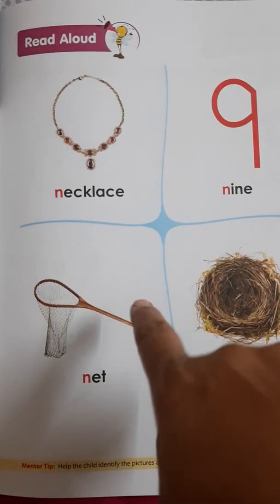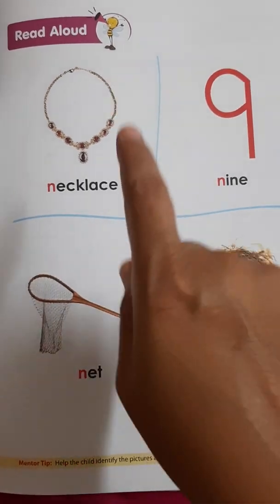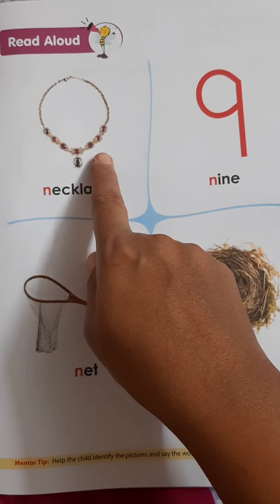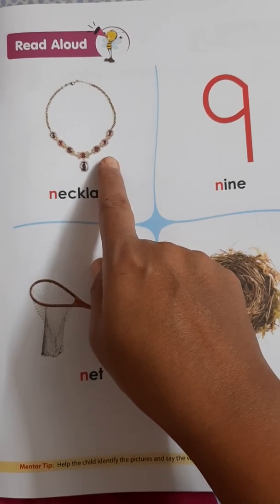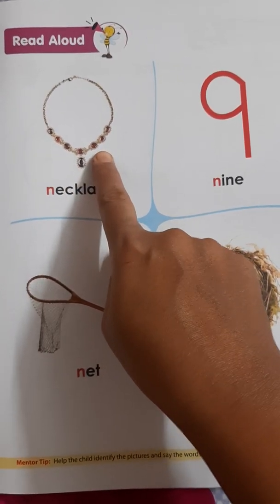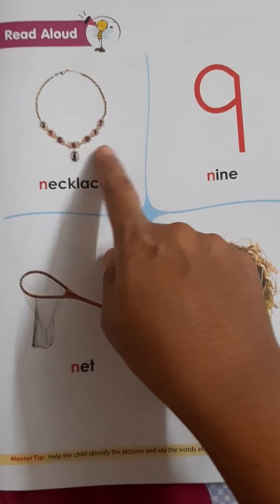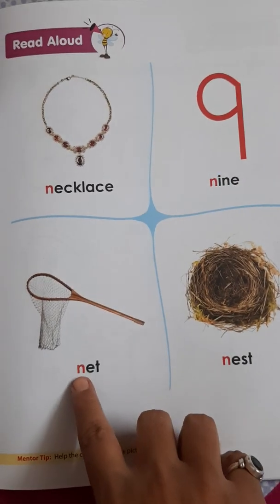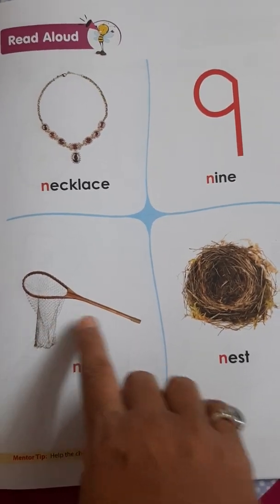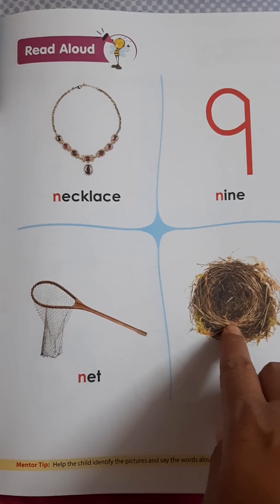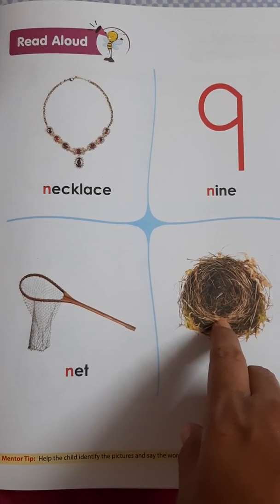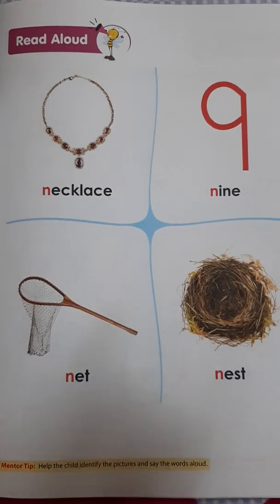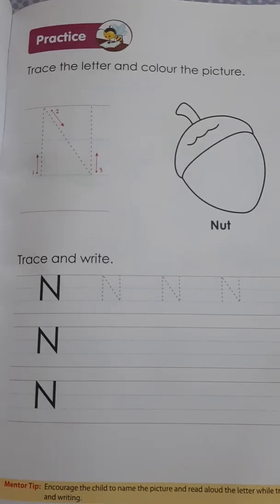These are also some pictures related to letter N. So this is the small n. N, necklace. A woman or girl is wearing the necklace. N, number 9. N, net. N, nest. Who is living here? Birds. Birds live in the nest. So this is the N, nest.